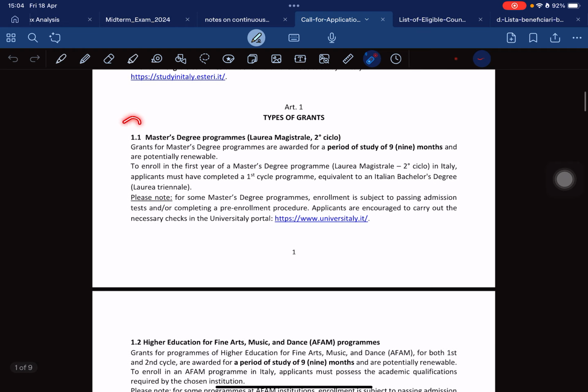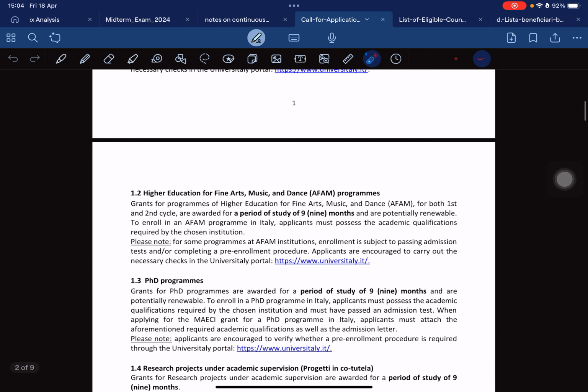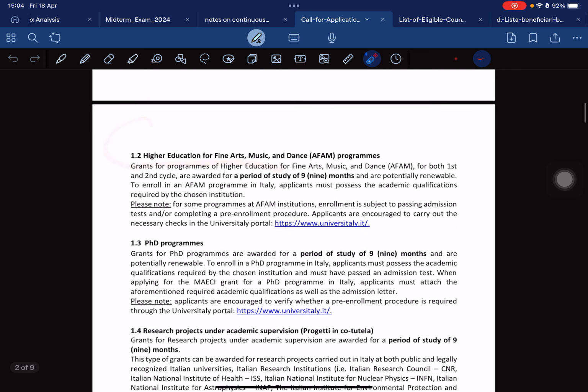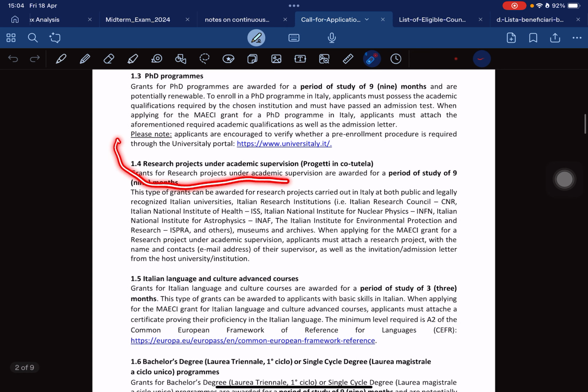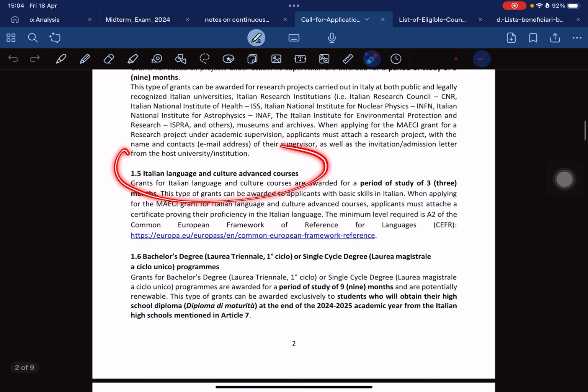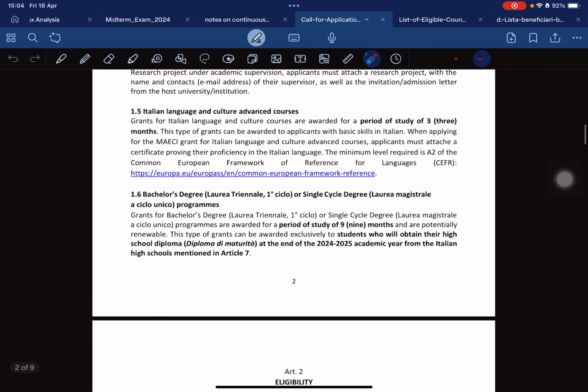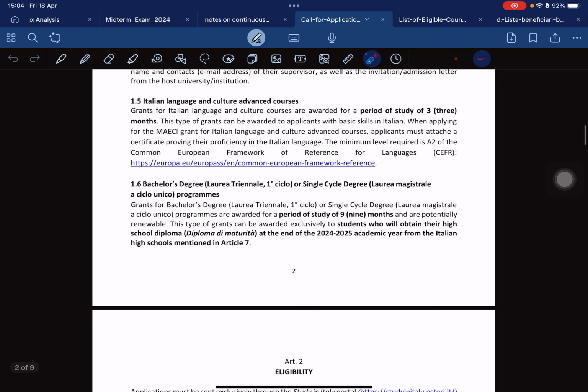The 1.1 here is the master's degree program they are referring to. And then 1.2 is higher education for fine arts. 1.3 is PhD programs. 1.4 is research projects under academic supervision. And then 1.5 wasn't part, but 1.6, bachelor degree programs, was part.